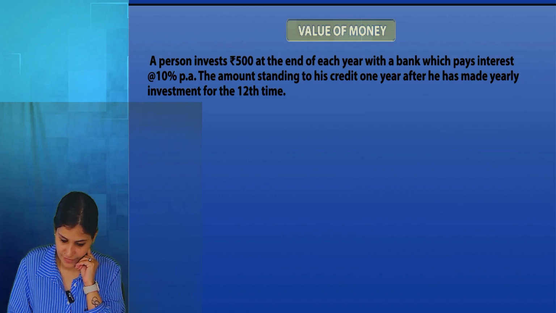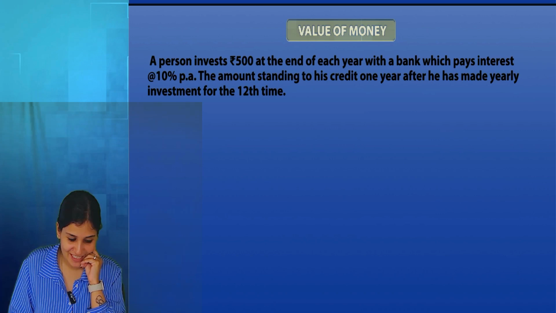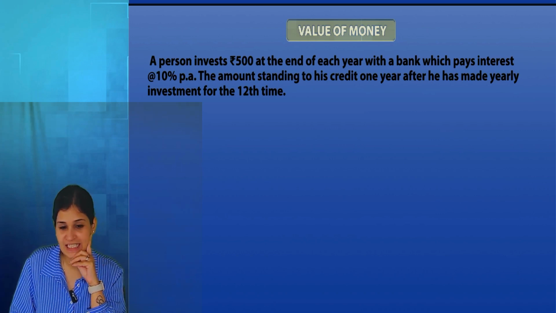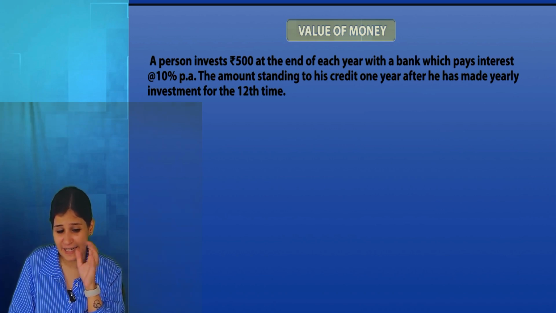A person invests rupees 500 at the end of each year with a bank which pays interest at the rate of 10% per annum. The amount standing to his credit 1 year after he has made yearly investment for the 12th time. It's a great question.